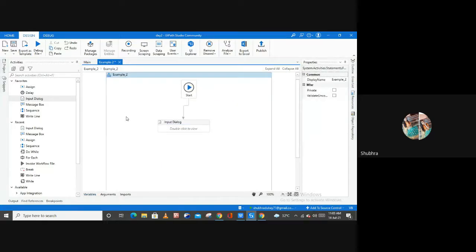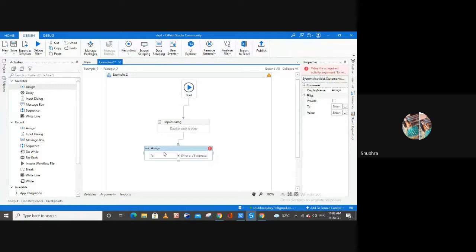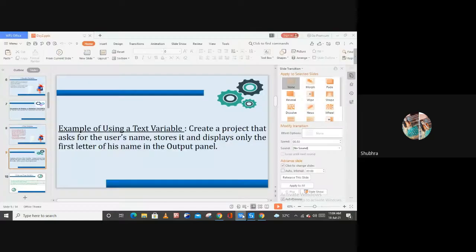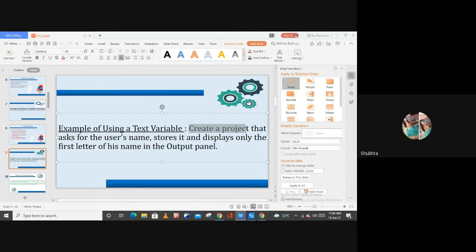After the input dialog box, what I am going to use here is the assign activity again. Let me connect this activity. And now here I have to create one variable, because our question says, let me show you the question again: create a project that asks for the username. We take the input dialog box activity for this step, and then store it. To store it, we have to create a variable and display only the first letter of his name in the output panel.